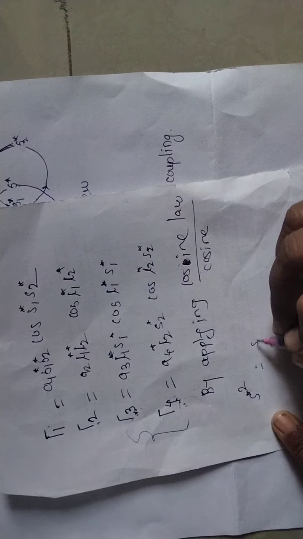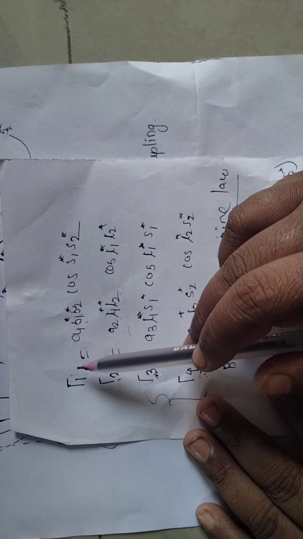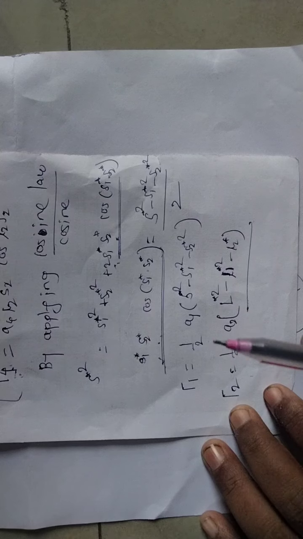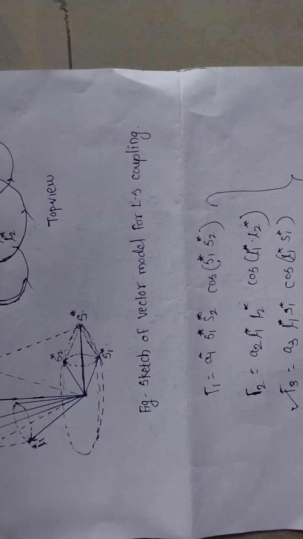Okay, only these we will consider. So here only these two are the predominant interactions in this LS coupling. So these interactions we will write in this form, and we will get the lambda 1 and lambda 2 values. Okay, so the remaining part we will see in the next lecture. Thank you.